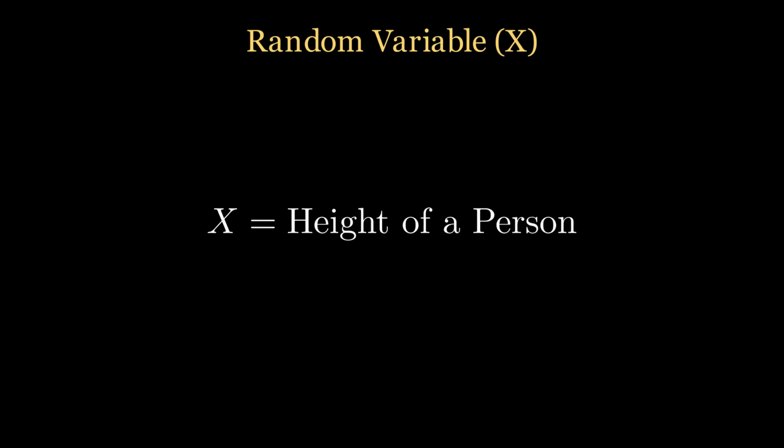To see it, we use a random variable. This is simply a rule that maps an unpredictable event to a number. Instead of just flipping coins, imagine measuring the exact height of thousands of people. Height is a continuous random variable.